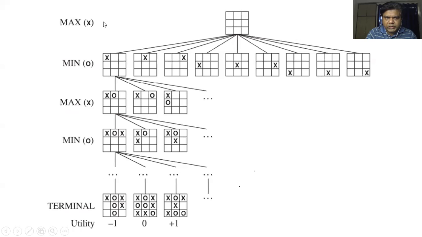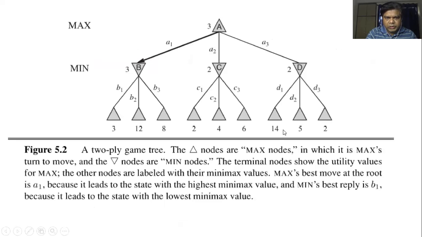So after making a decision for a player who is maximizing the function value, in the next step we will have to assume that the other player is also playing at his best, and in that way he or she will try to minimize the same function value because he or she will also try to win. That is the main difference which we have to observe.